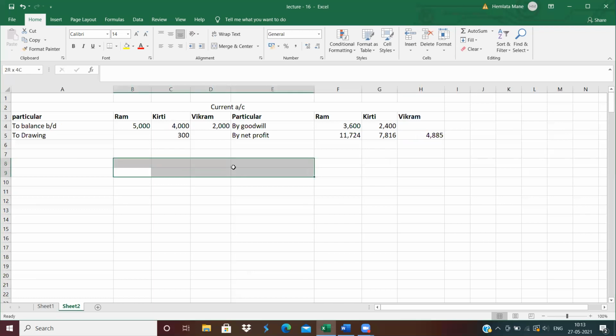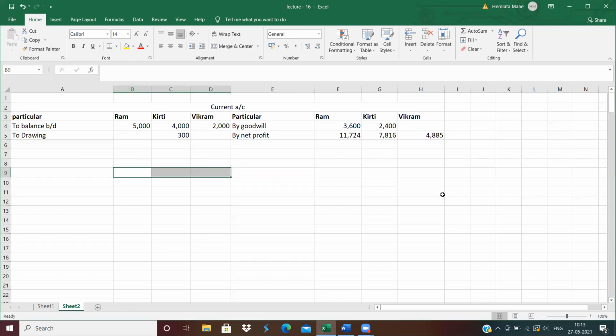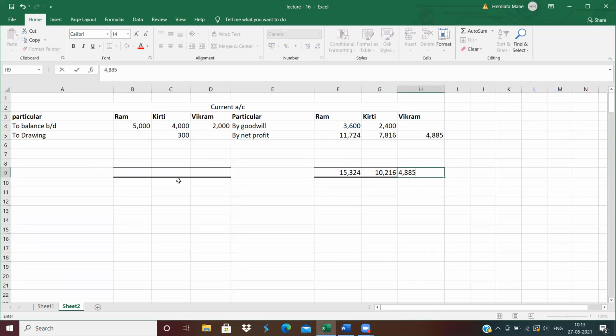Now close the current account. The totals are Ram 15,324, Kirti 10,216 and Vikram 4,885.